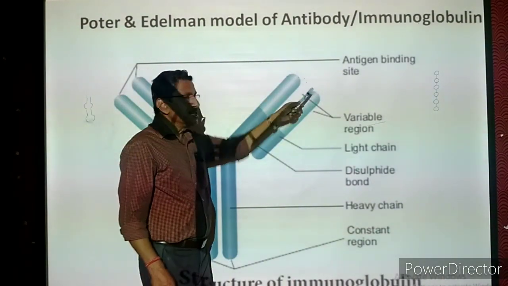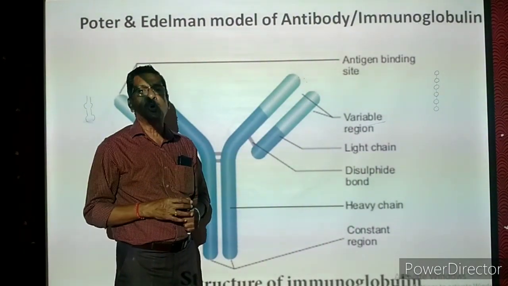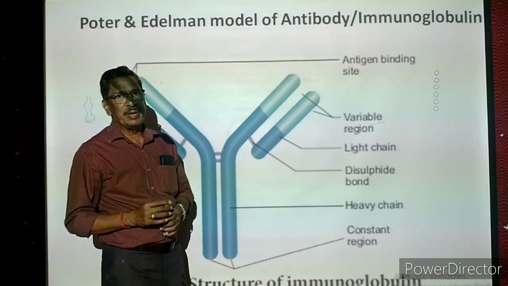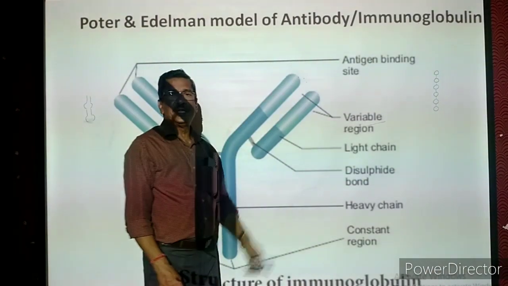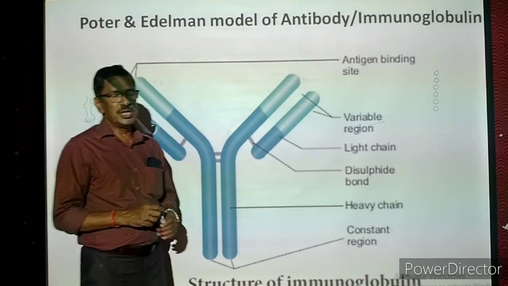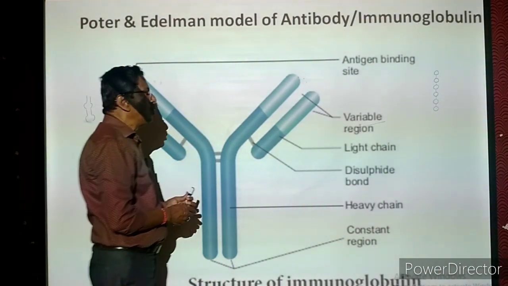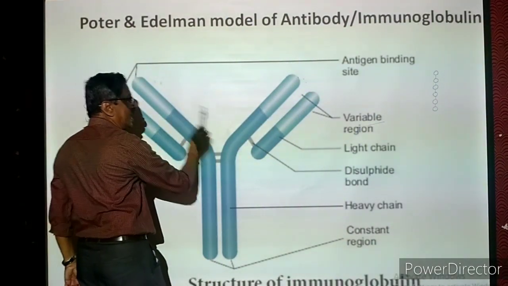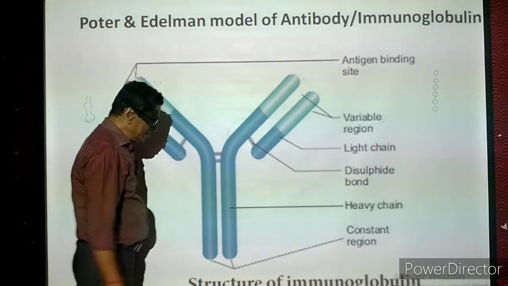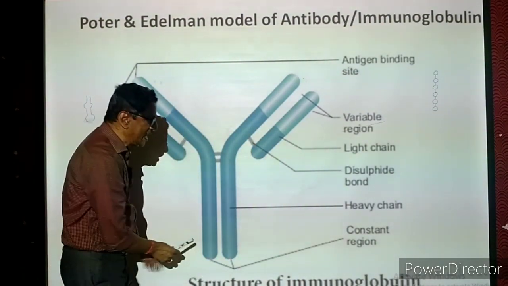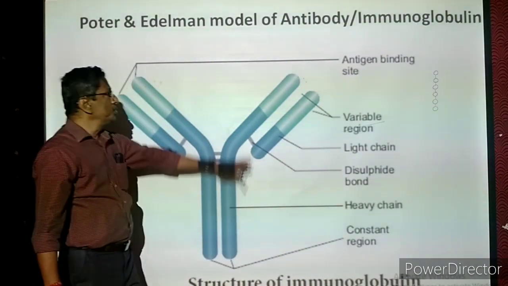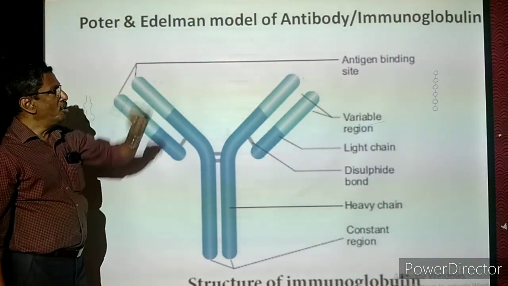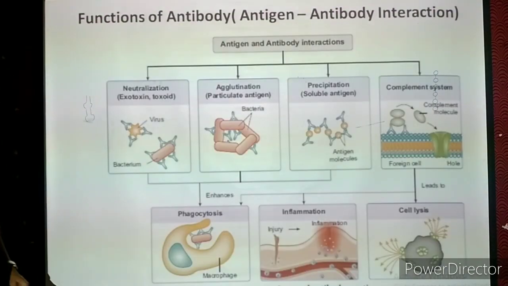Now the variable regions are present to attack the microorganism. The microorganism may have different types of chemical composition. So the variable regions are finding the suitable region and then attacking the microorganism. So the specific microorganisms are attacked by variable regions. Some common microorganisms are attacked by the constant region. Now this is the structure of a molecule of antibody or immunoglobulin.